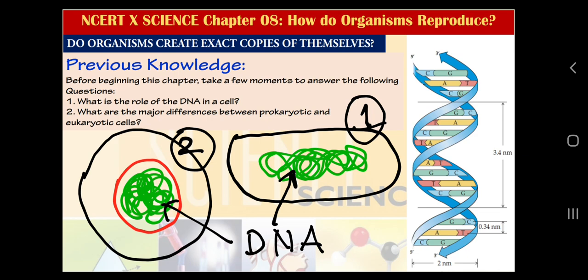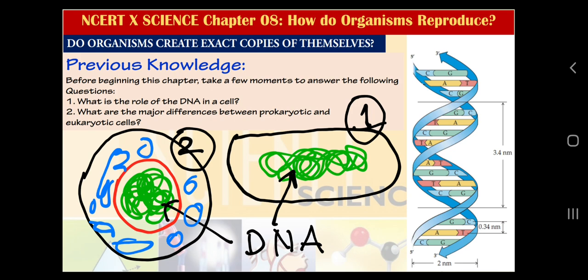Apart from that, here I have not mentioned, but let me explain that apart from the nucleus, eukaryotic cells also have many compartments. For example, endoplasmic reticulum, Golgi body, mitochondria, lysosomes, and plant cells also have chloroplast. So eukaryotic cells have many compartments, and prokaryotic cells do not have any membrane bound compartments. A prokaryotic cell is a single compartment, but it can perform all the functions which a eukaryotic cell can perform.